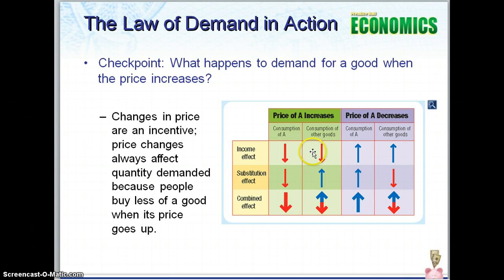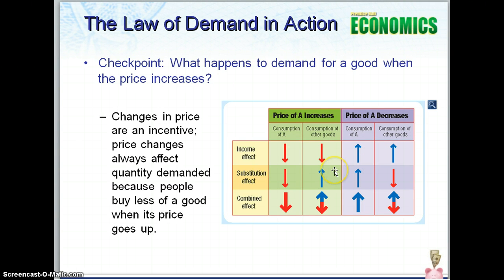You're also not going to buy more of any other goods because now you have less money to spend, since you're spending $5 on a cheeseburger instead of $3. Now the reverse of that would be if the price of a cheeseburger goes down, you'll probably buy more of that cheeseburger. So maybe if the price went from $3 to $2 instead of going up from $3 to $5, you may buy 2 or 3 cheeseburgers. And you may also buy more of other goods because now you have more money to spend. Since you normally spend $3, if you're only spending $2 on a cheeseburger, it actually gives you more money.